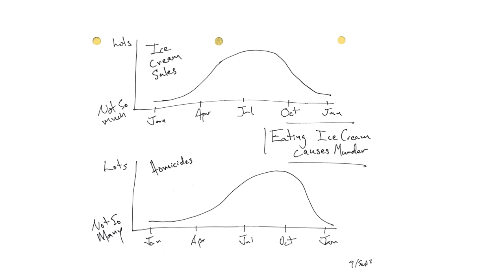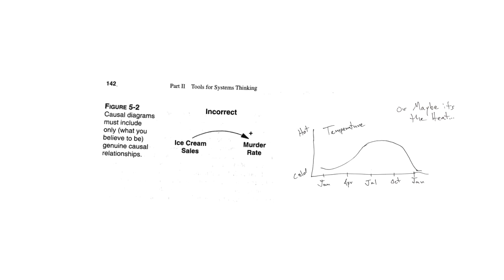You might say that homicides cause eating ice cream, but it's probably more likely that if there was a causal relationship, it would go the other way. And so in a causal loop sense, and I'm going to go into more of this diagramming shortly, you would say ice cream sales cause murder. So as ice cream sales go up, murder goes up. As ice cream sales go down, murder rate goes down.